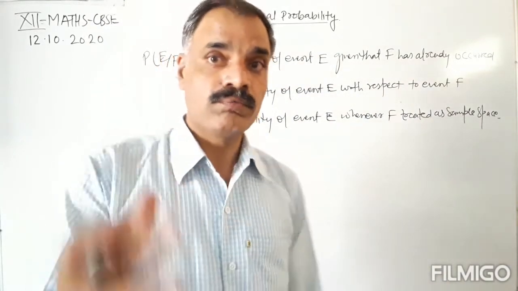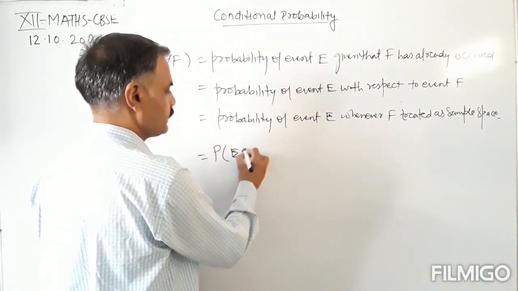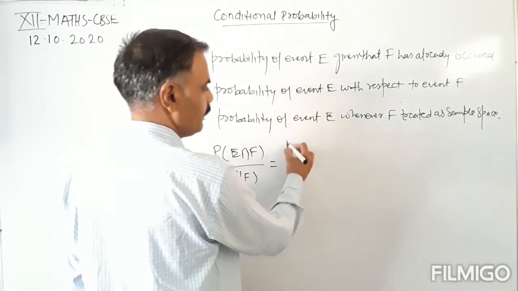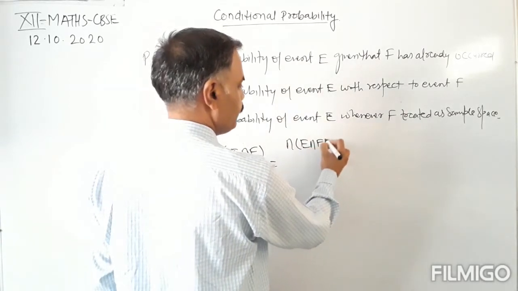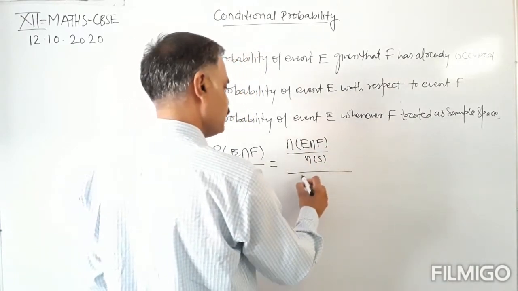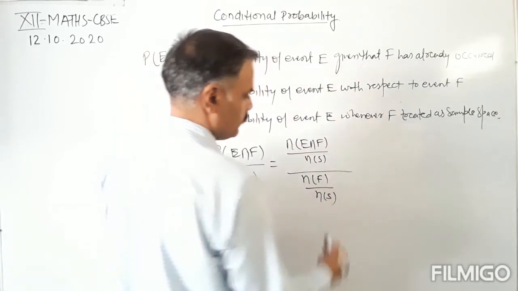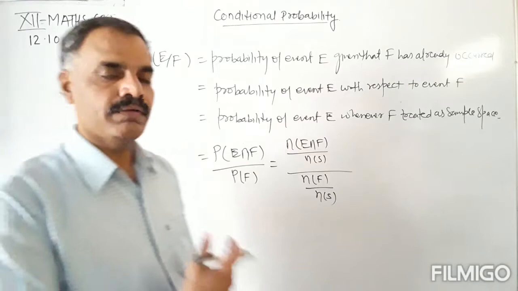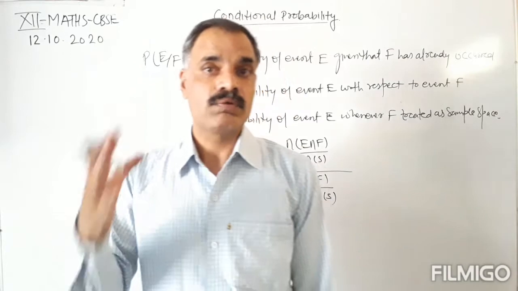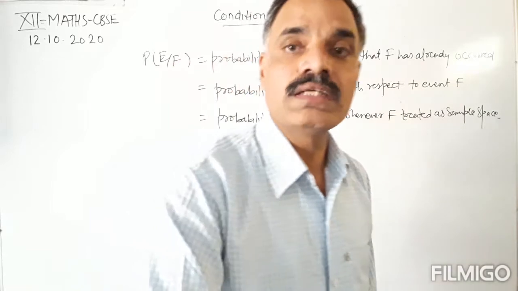Okay, so the formula for conditional probability is P of E given F equals P of E intersection F upon P of F, and P of E intersection F equals number of elements in E intersection F upon n(S), number of elements in the sample space, divided by number of elements in event F upon n(S). Okay, so by using this we can find the conditional probability, the probability of the event under a condition.